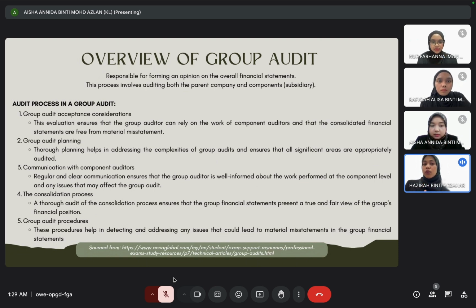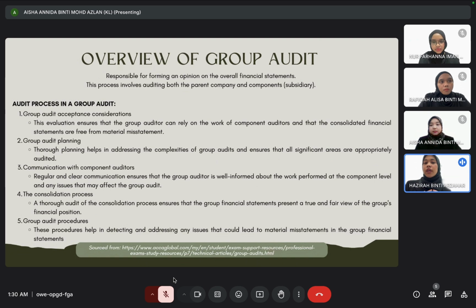First is the group audit acceptance consideration. This evaluation ensures that the group auditor can rely on the work of component auditor and that the consolidated financial statements are free from material misstatement. The second is group audit planning. Thorough planning helps in addressing the complexity of group audit and ensures that all significant areas are appropriately audited.